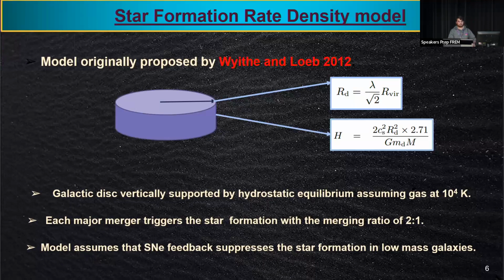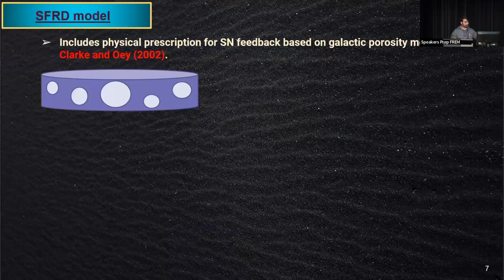The first step was to include the star formation rate density model. I picked up a model which was originally proposed by Dayal and Loeb in 2012. It includes a galactic disk vertically supported by hydrostatic equilibrium. It undergoes major mergers, and after each major merger, a starburst is triggered, which lasts for a certain period of time.